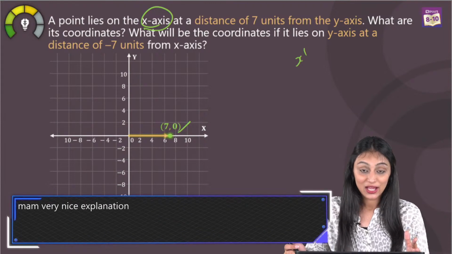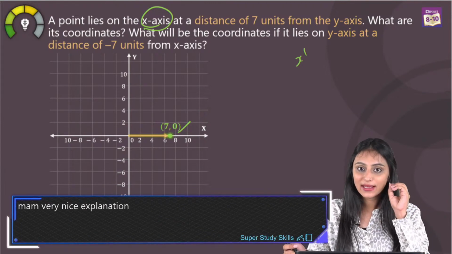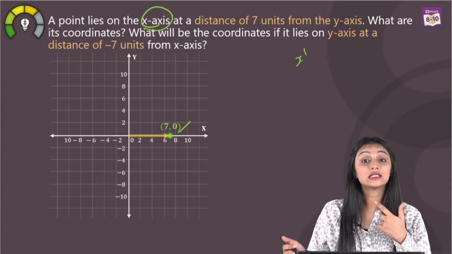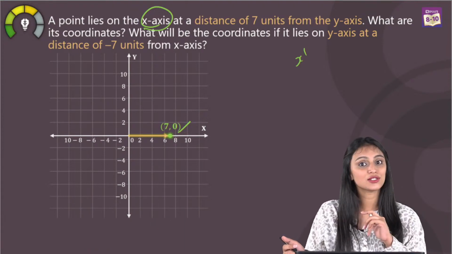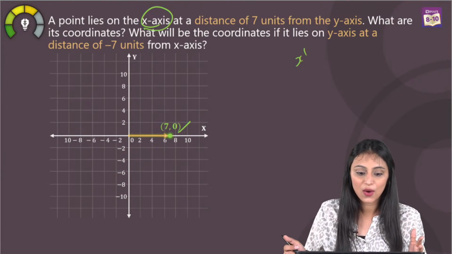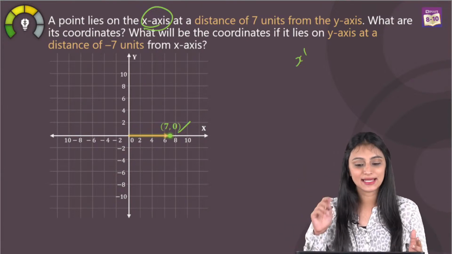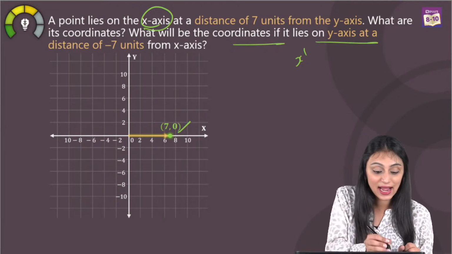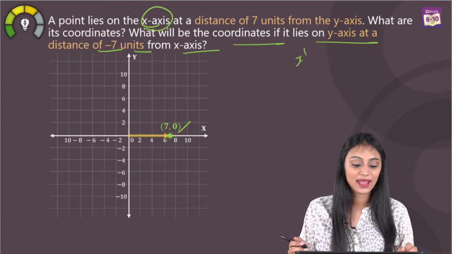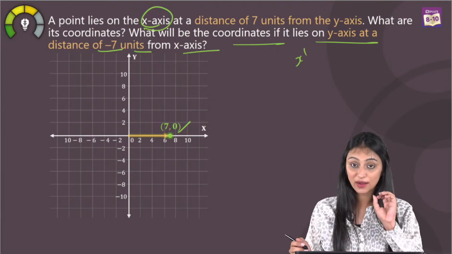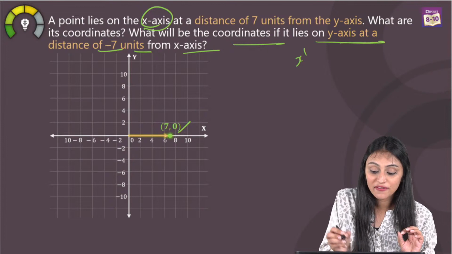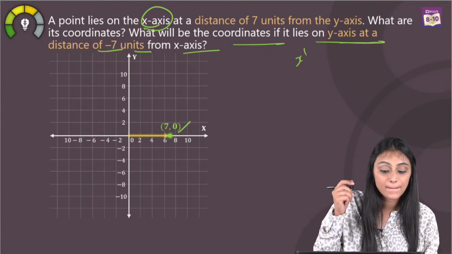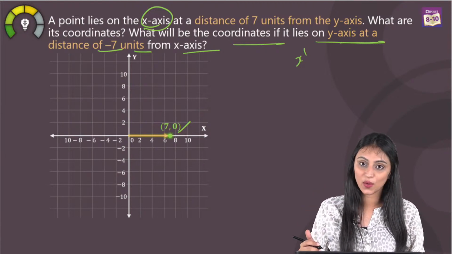Thank you. So I hope this is clear that if x-axis is there, that means we are considering the positive side, until and unless it's mentioned in the question that it is x dash axis or negative of x-axis. Now let's talk about the second part. What will be the coordinates if it lies on y-axis at a distance of -7 units from x-axis? Now the coordinates we have to find out. It is lying on the y-axis at a distance of -7 units from the x-axis.